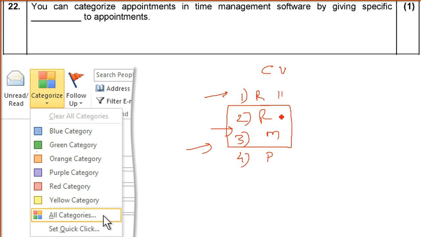The others can be given some other color. So this is how we can categorize appointments in a time management software, by giving specific colors to appointments. The answer is colors.